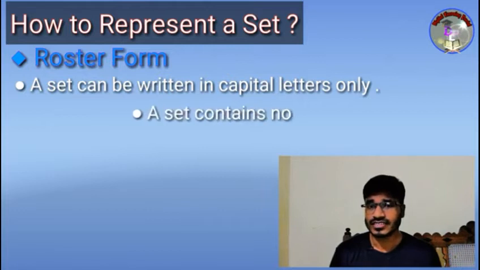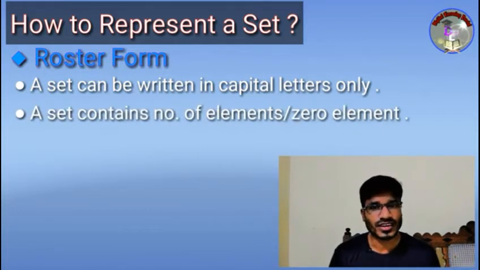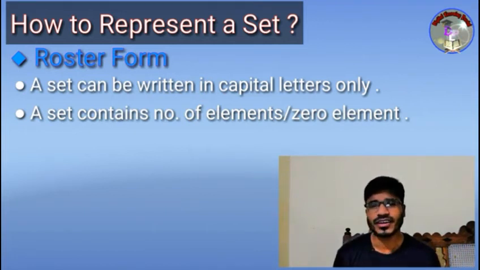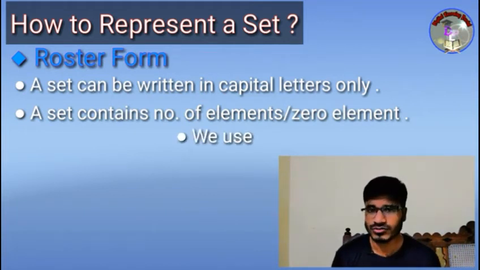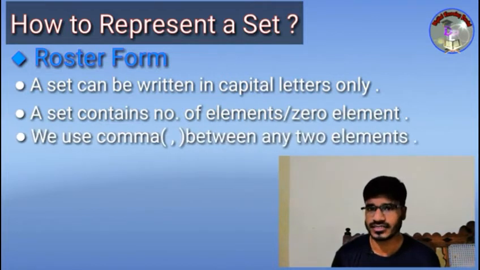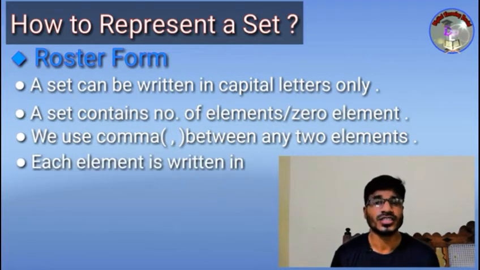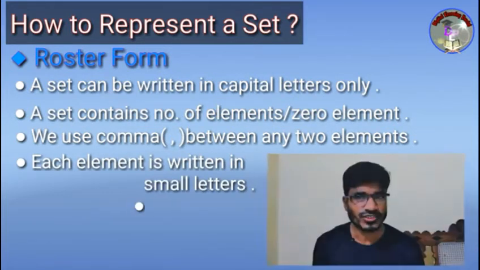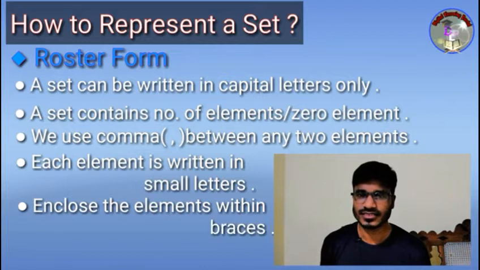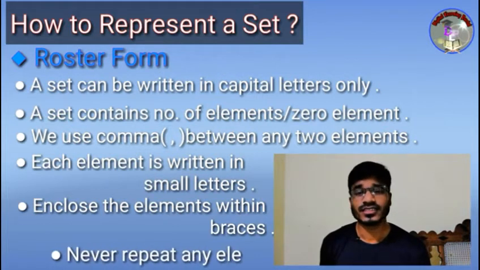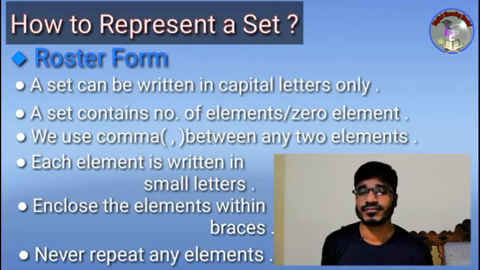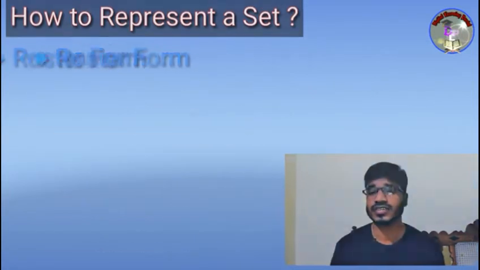A set contains a number of elements or zero elements. Each element is separated by a comma, and each element is written in small letters. Enclose the elements within braces. Never repeat the elements. These are the basic rules to represent a set in roster form.